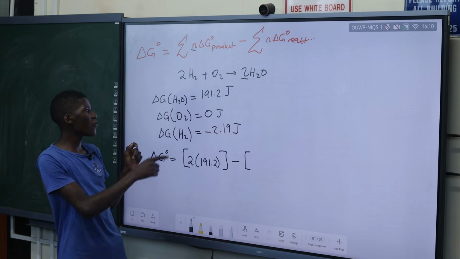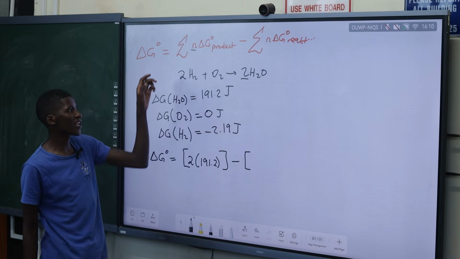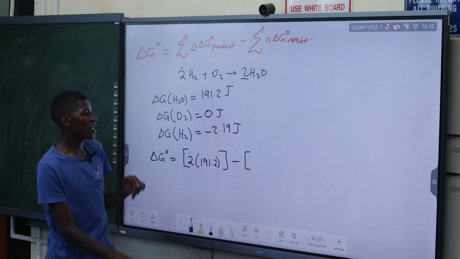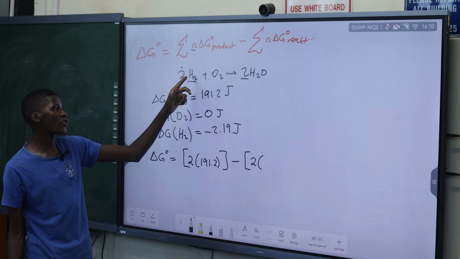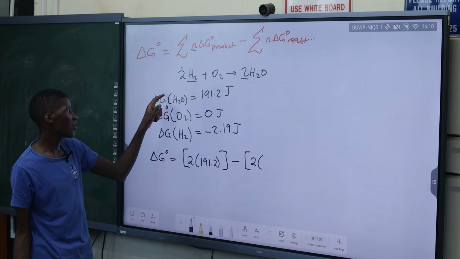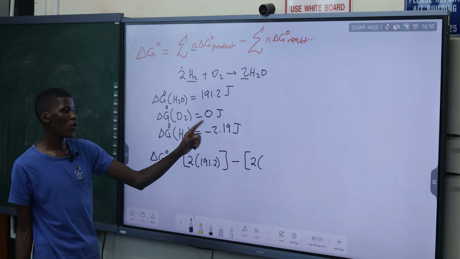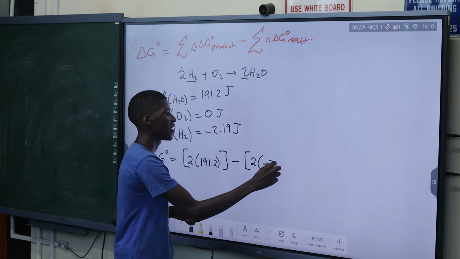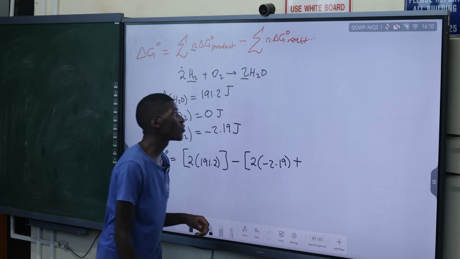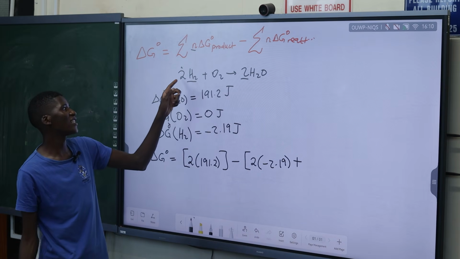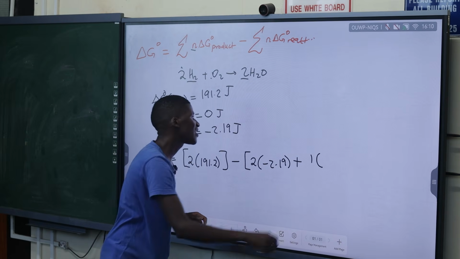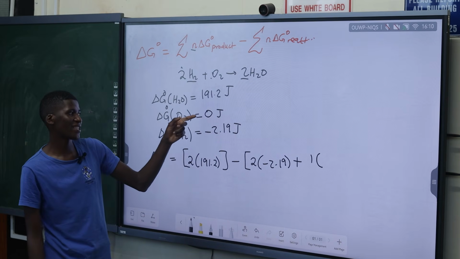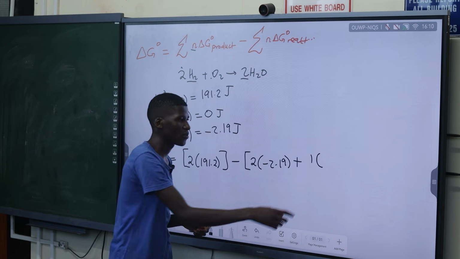And then if we have our contribution of our Gibbs energy, just look at your hydrogen, we say the molar ratio is 2, and the Gibbs energy for hydrogen under standard state conditions, we say that is over 1 negative 2.19. And then we add it to that one of oxygen. Oxygen, how many moles? 1 mole. And then times the Gibbs energy that we have assigned it. The standard one still was 0.